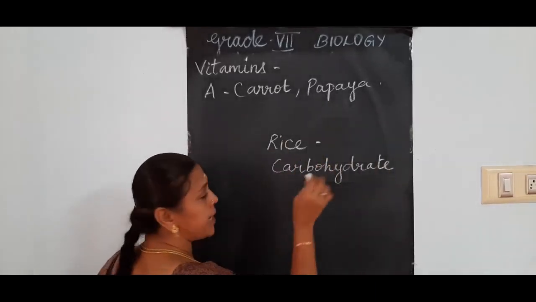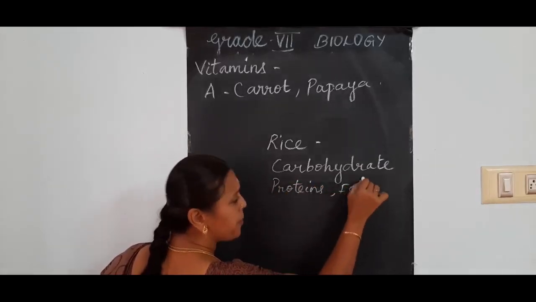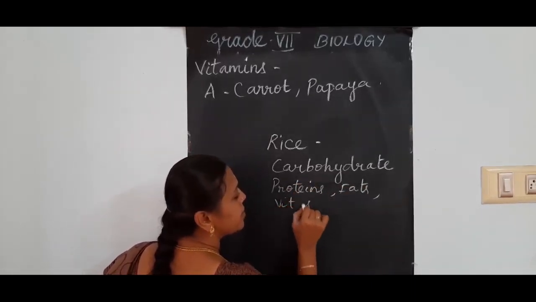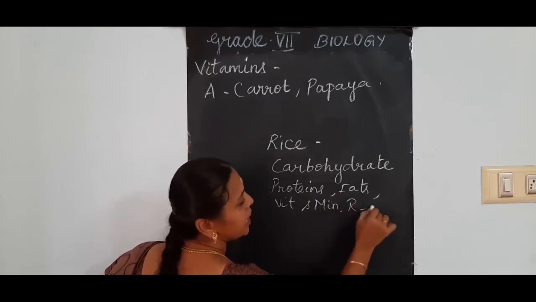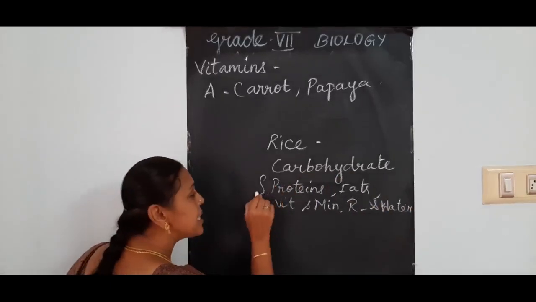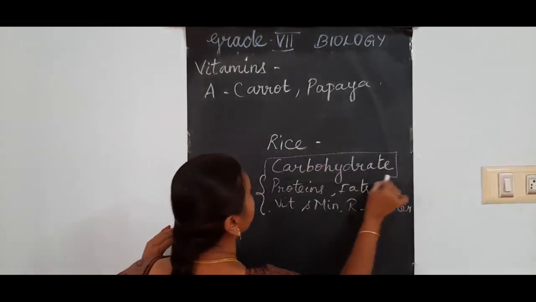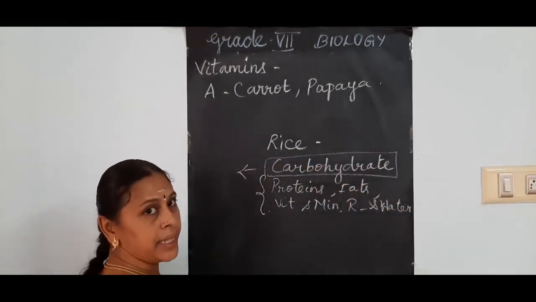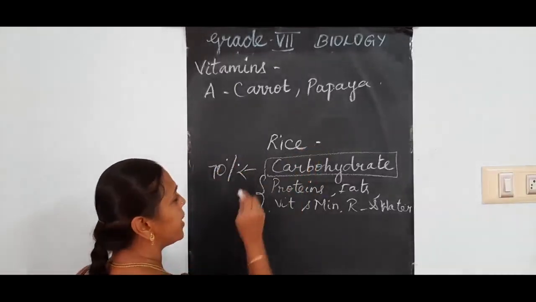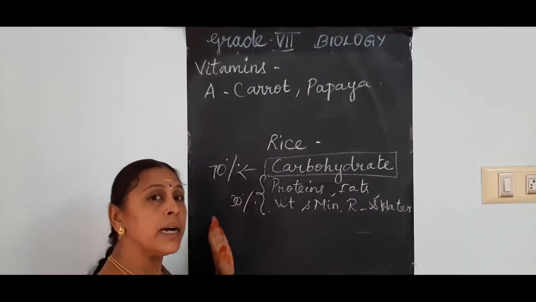All 6 nutrients, that is proteins, fat, vitamins, minerals, roughage and water, everything will be present, but in less quantity. Carbohydrate will be present in the major percentage. For example, carbohydrate will be 70% in rice, and all the other nutrients combined will be 30%.